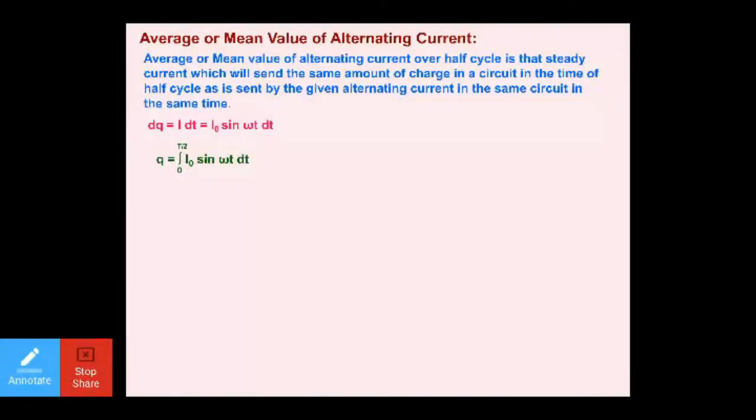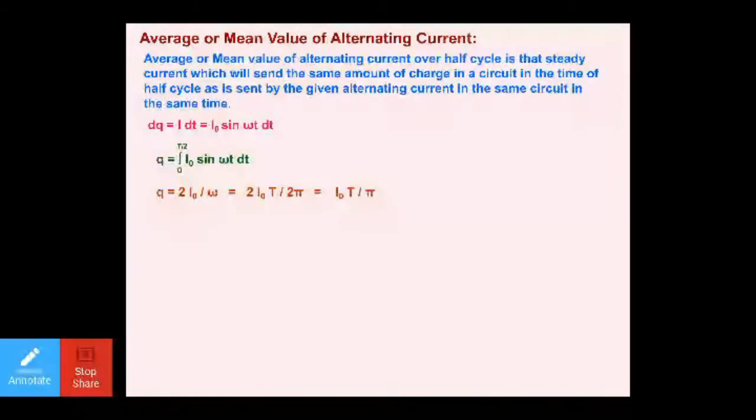Now, here they are talking about half the cycle. It means you are moving from 0 to T by 2, right? Because in the definition itself, they are writing that the charges will be sent in half the cycle. So here I'm writing the time period is 0 to T by 2. Dear students, further, what you will be getting from here is the integration of sine omega